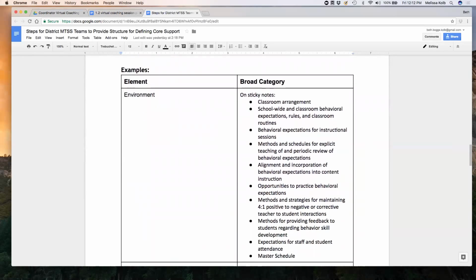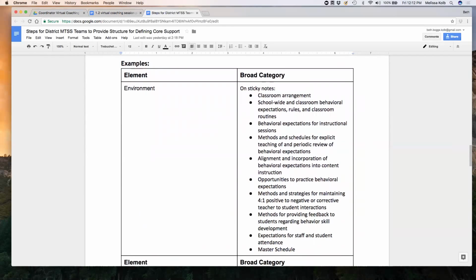And so here you can see some examples. So we know this is really helpful for folks. So when we're thinking about the bucket of environment, some different categories that you might see on sticky notes are here.